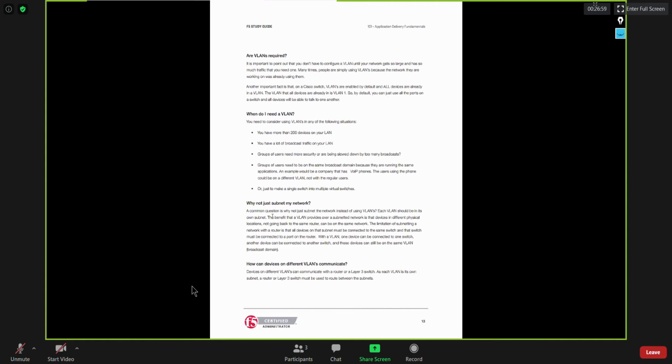Okay. Then how can devices on different VLANs communicate? That is also a question that you might have heard, right? Is there any way to enable connectivity between the users that are part of different VLANs? Yes, it is possible by doing inter-VLAN routing. So yes, we can perform inter-VLAN routing if we really want to enable connectivity between different VLANs.